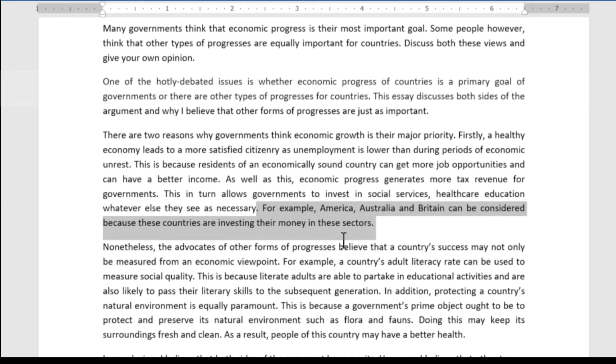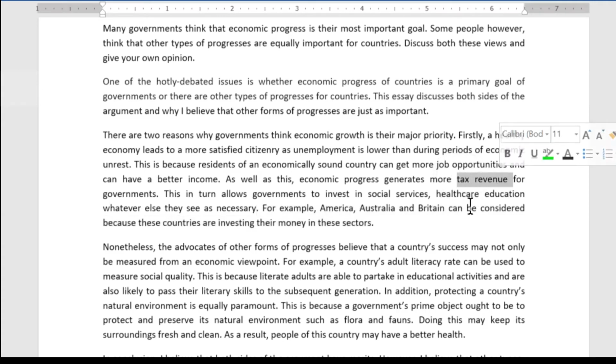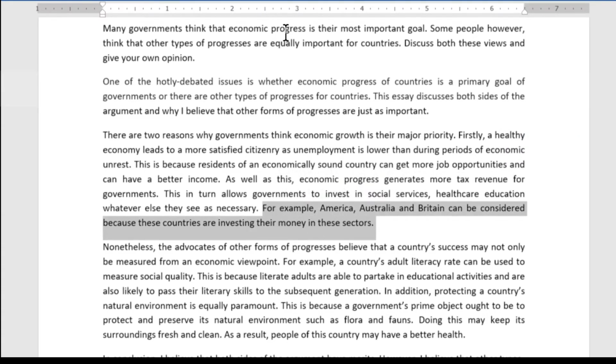So here's our example. For example, America, Australia, and Britain can be considered because these countries are investing their money in these sectors. Great, but why are they investing their money in these sectors? Why are they able to? So we want to tie this back to the tax revenue and the economic progress, right? So there's nothing in here about economic progress, and that's what's missing for this example to be truly illustrative.